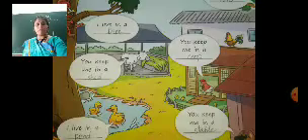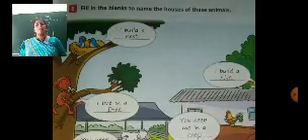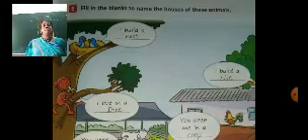Next, we have to move to the next page, and the next page number is 15. On this page number 15, fill in the blanks to name the houses of these animals.